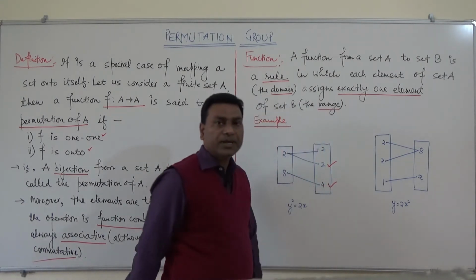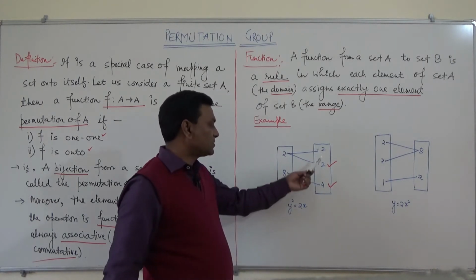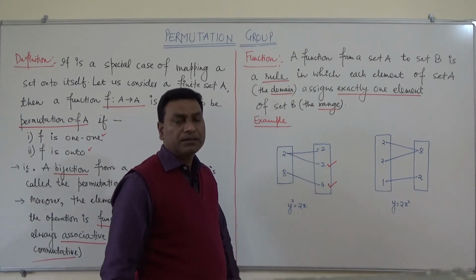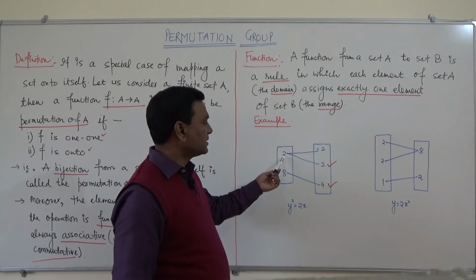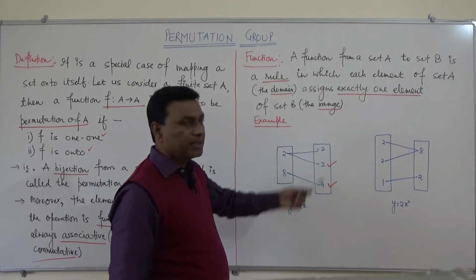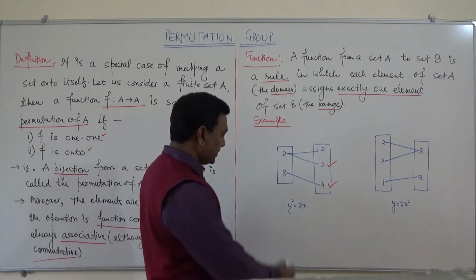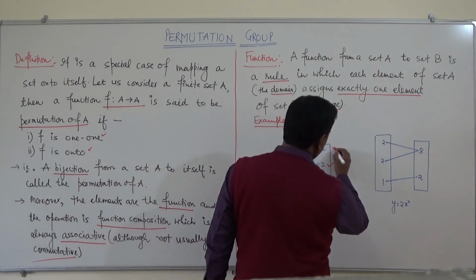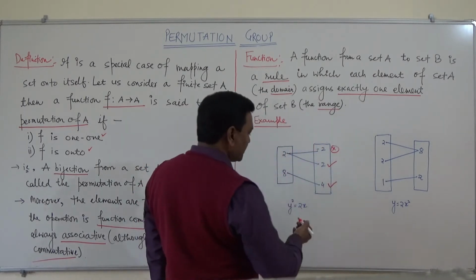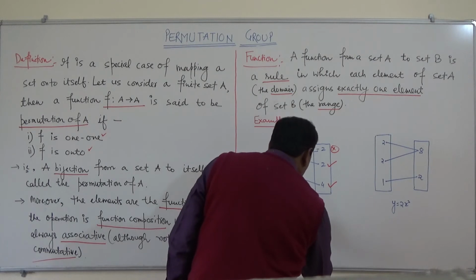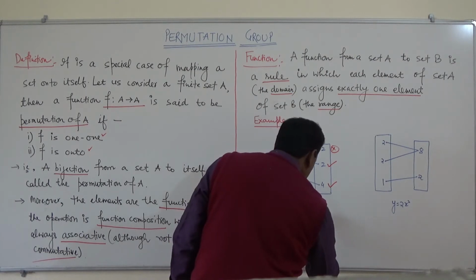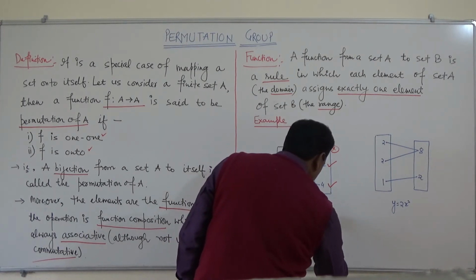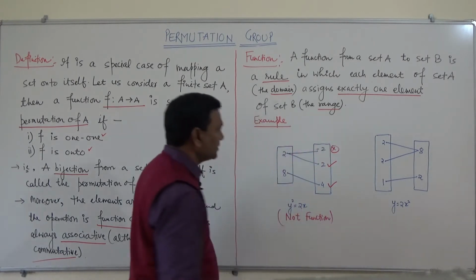This is also okay. But if we put minus 2, we are not getting minus 2 in this. So this is not a function.